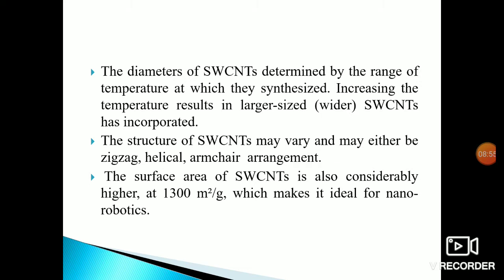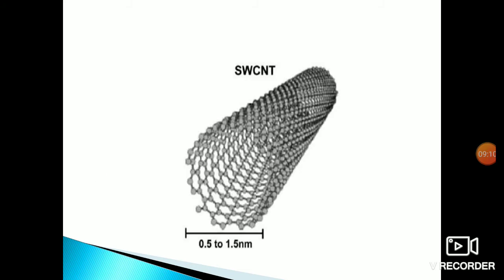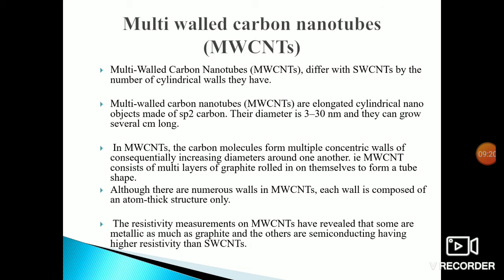The surface area of a single-wall nanotube is also considerably high, about 1300 square meters per gram, which makes it ideal for nanorobotics. Here is the figure of the single-wall nanotube. The measurement is 0.5 to 1.5 nanometers. And the second type is the multi-wall carbon nanotube.